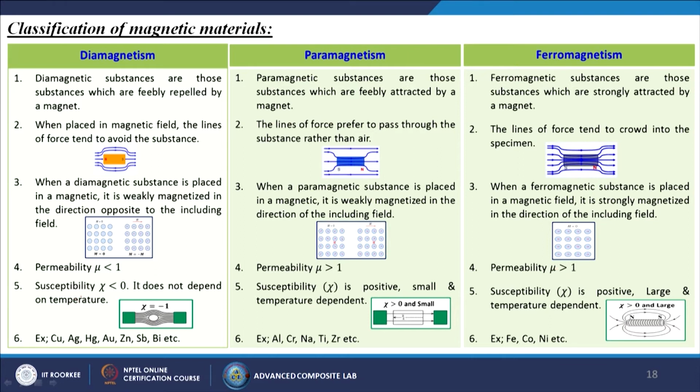Susceptibility chi value for diamagnetism is less than 0, and it does not depend on temperature. Susceptibility is positive for paramagnetism, small and temperature dependent, and for ferromagnetism it is positive, large and totally temperature dependent. Examples of diamagnetic materials are copper, silver, mercury, gold, zinc, antimony and bismuth. For paramagnetism it is aluminum, chromium, sodium, titanium, zirconium, and for ferromagnetism it is iron, cobalt, nickel, etc.